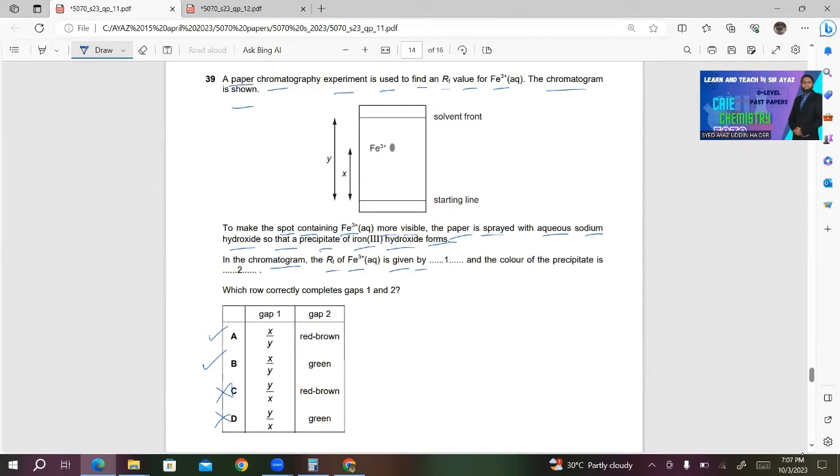Okay, the next one. And the color of the precipitate for Fe3+ must be red brown. So only choice A will be the right answer in this case.